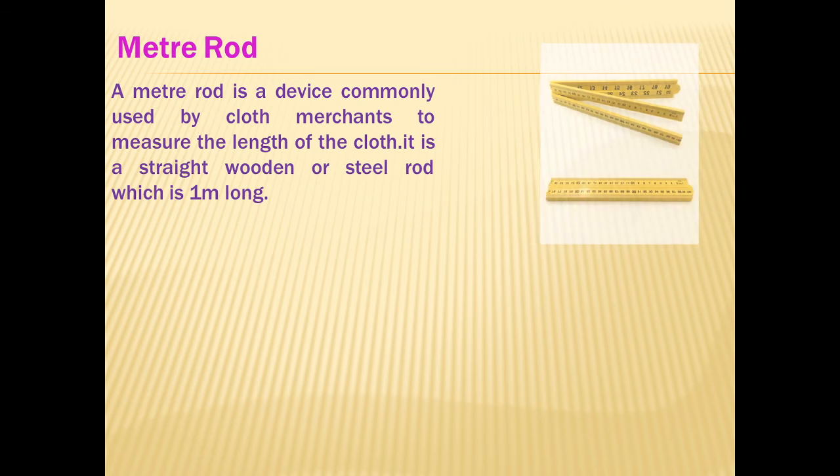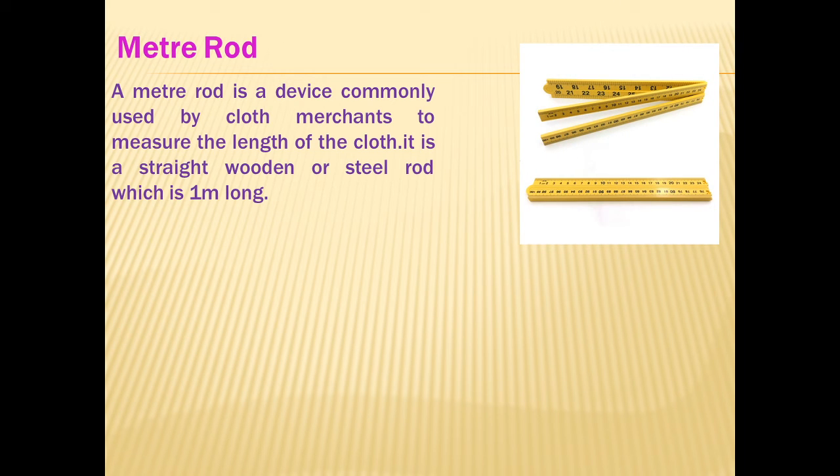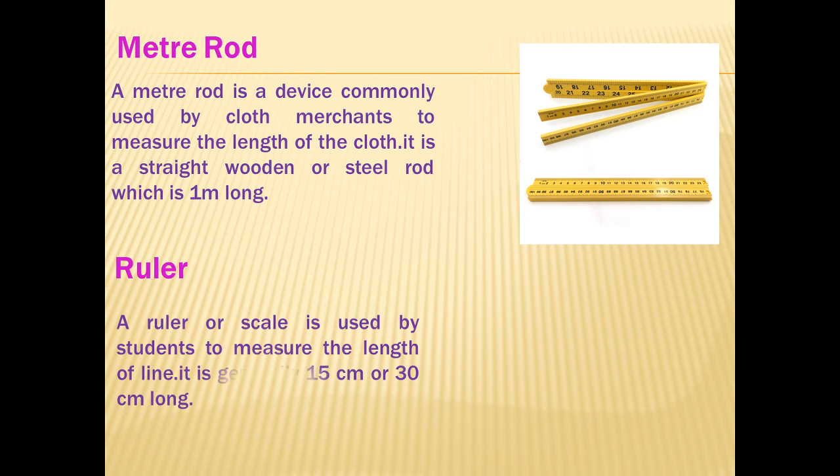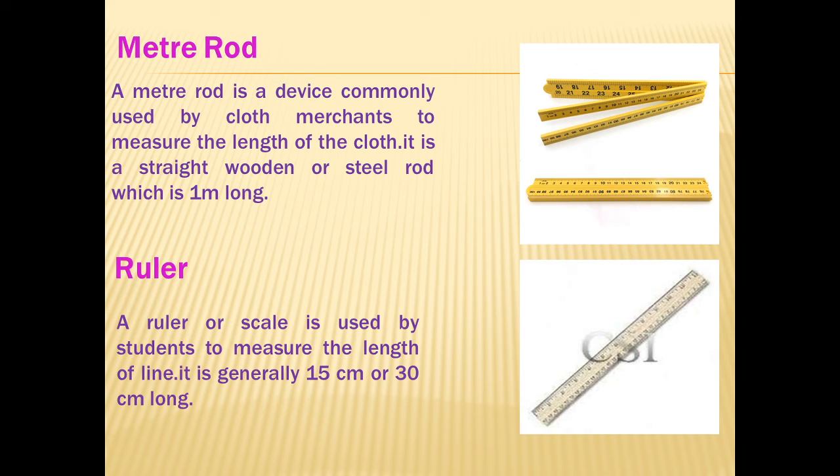Meter rod is a straight wooden or steel rod which is 1 meter long. It can accurately measure the length up to 1 centimeter. Second device is ruler, which is also called scale. A ruler or scale is used by students to measure the length of line or to measure the length of chair or table, etc. It is generally 15 centimeter or 30 centimeter long, or we can say 6 inches or 12 inches long. It can accurately measure the length of object up to 1 millimeter.